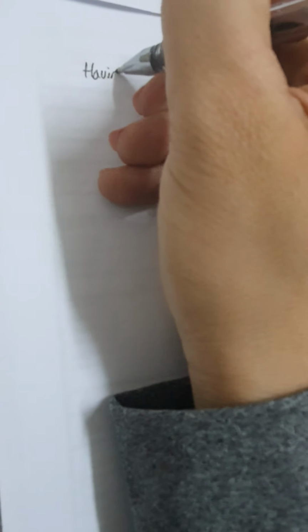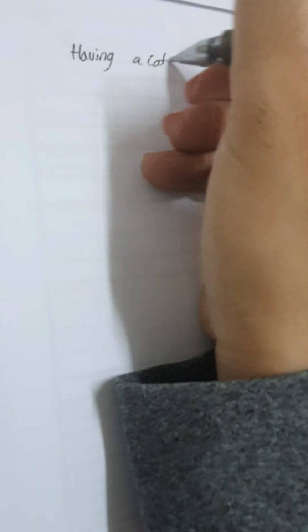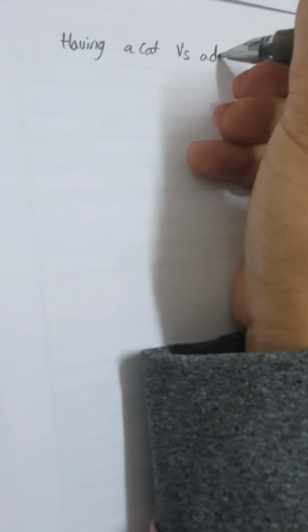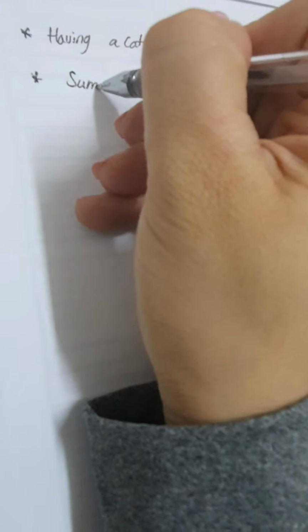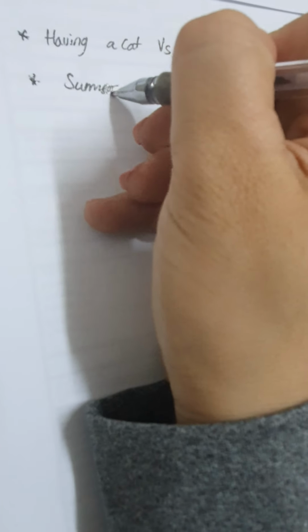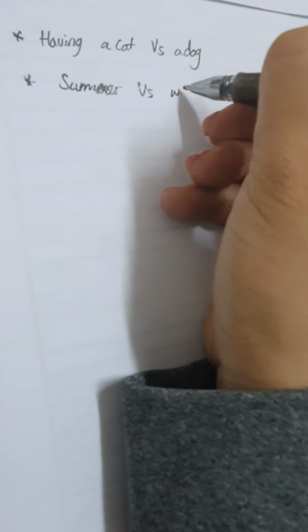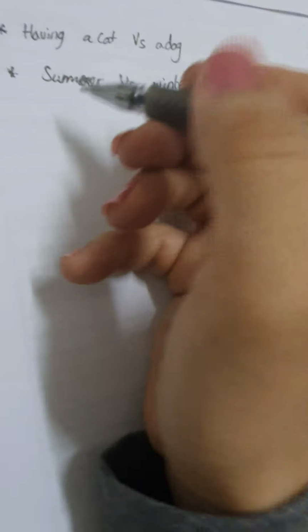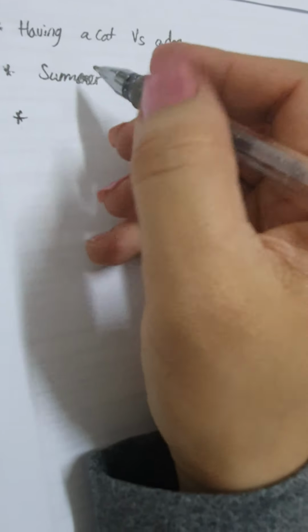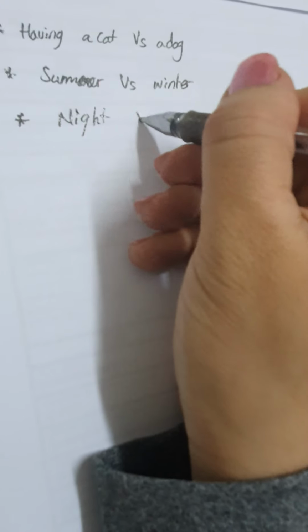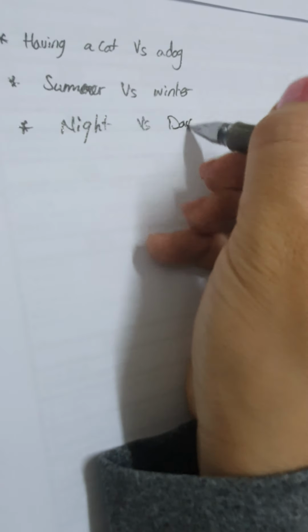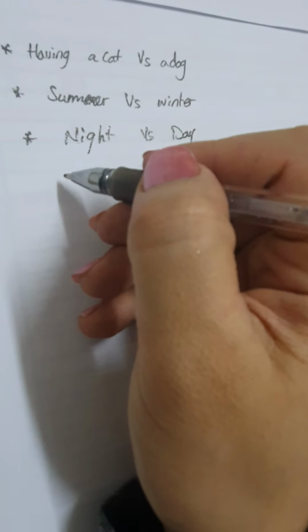Like what? You can compare having a cat versus a dog. You can compare summer versus winter. You can compare night versus day. What else can you compare?